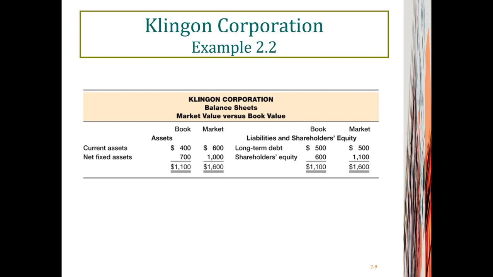So here's a critical difference. Book value reflects what happened in the past. But the market value looks at what will happen in the future. So book value is something that can be estimated by accounting people, but the market value is something that can be estimated by finance people.